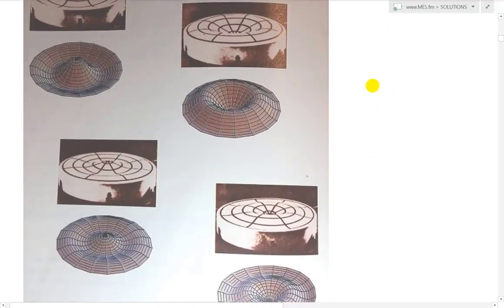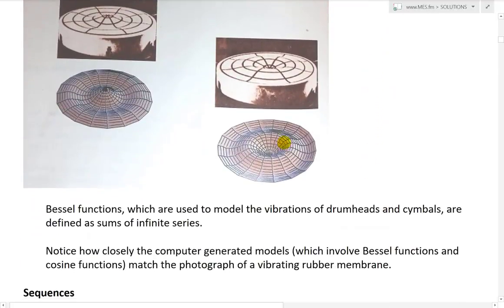And then here, these are Bessel functions, which are used to model vibrations of drumheads and cymbals, and they are defined as sums of infinite series.